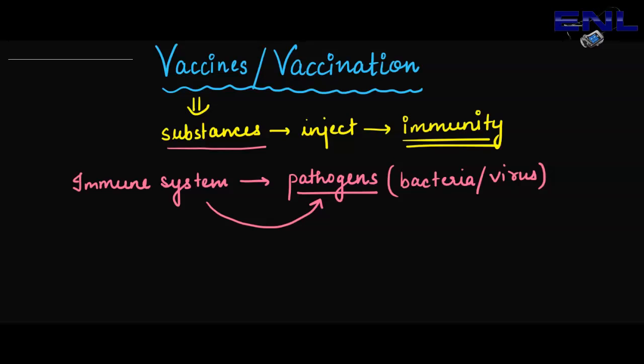Now one question arises here. If we talk about vaccines and vaccination a little bit more, these are just substances. So what are these substances?